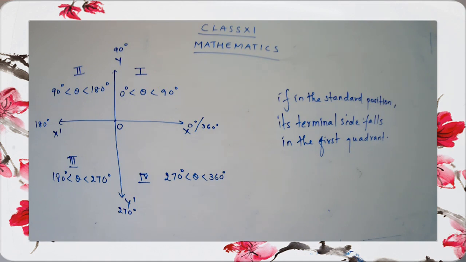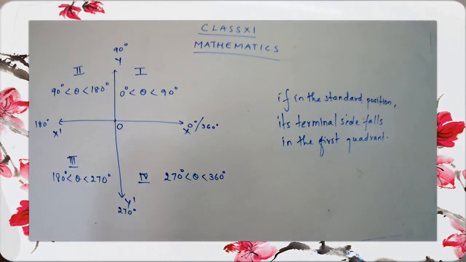Okay, children? Have you completed this? Be fast. Is the work done? Okay, shall we continue, children? With this we complete our points to remember.